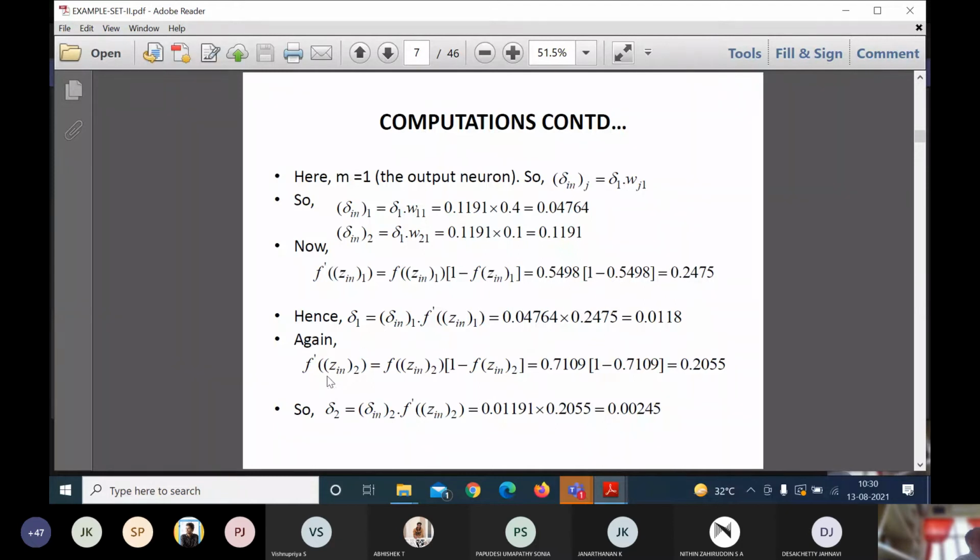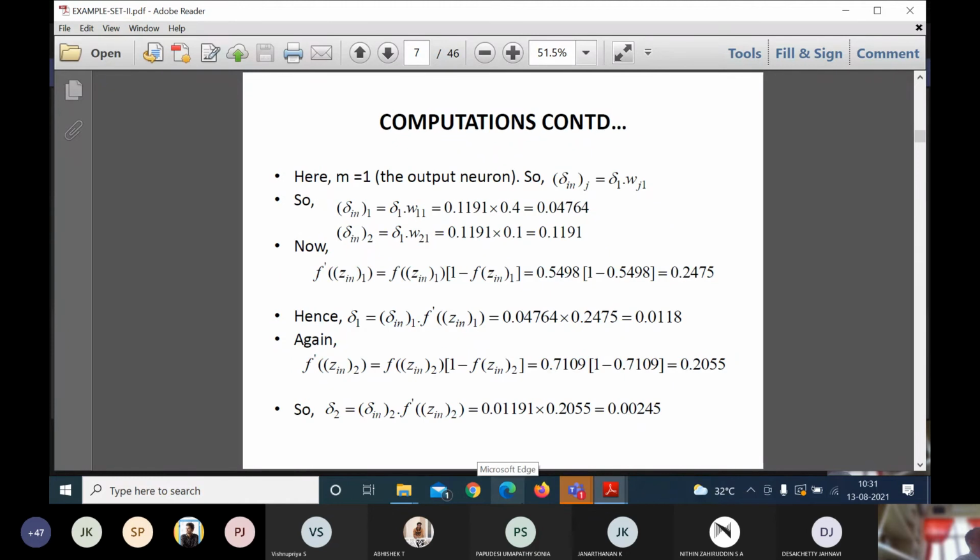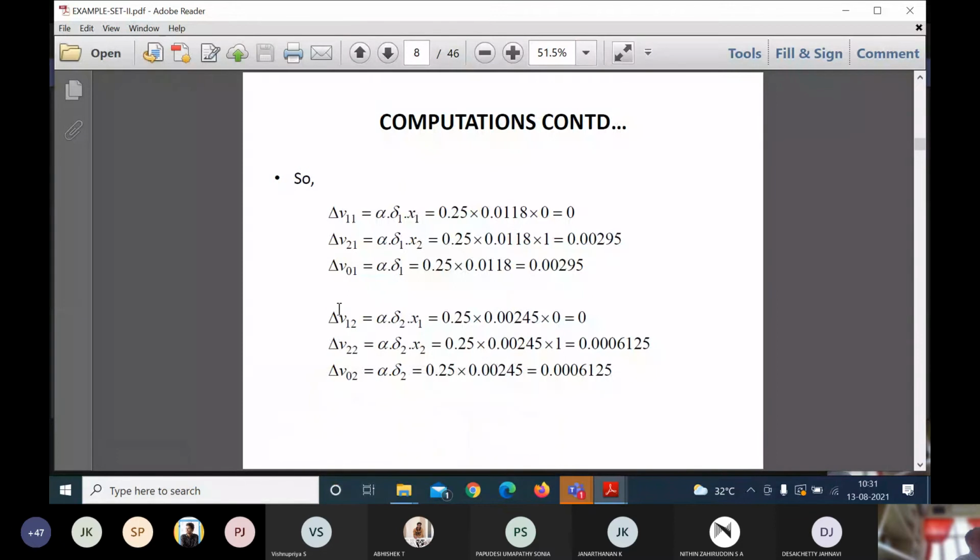Similarly, I need to calculate for z in of 2, the second node. It is 0.7109. The same formula I apply, so I may get 0.205. Now this delta 2, which is delta 2 in, is this value, calculated using this formula. Delta 2 I need to calculate this value.